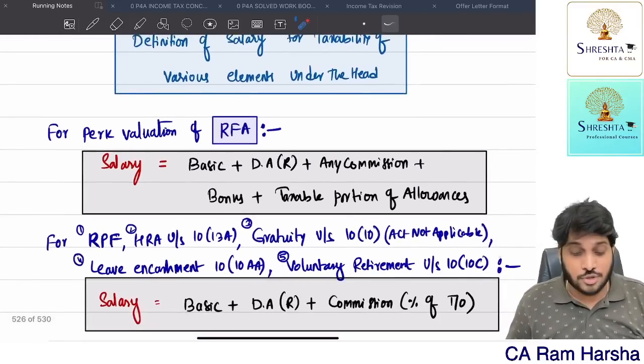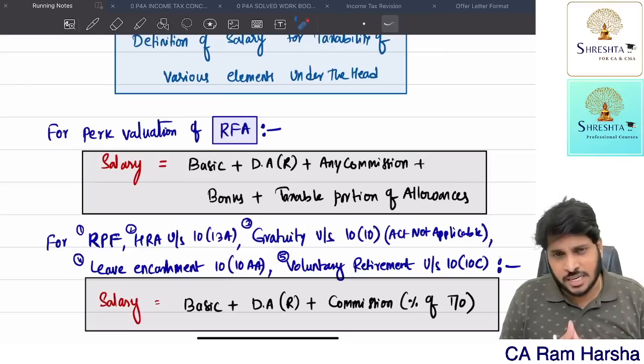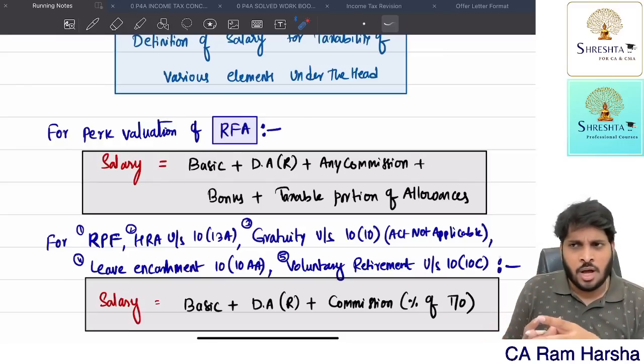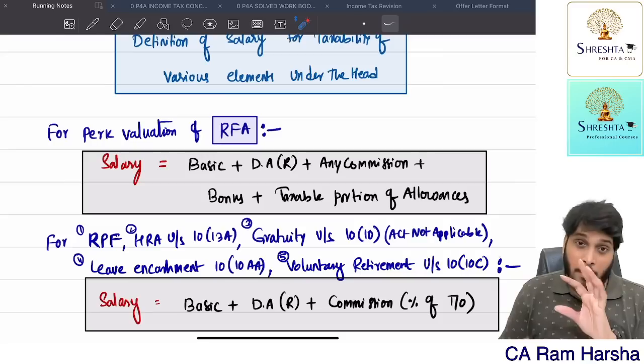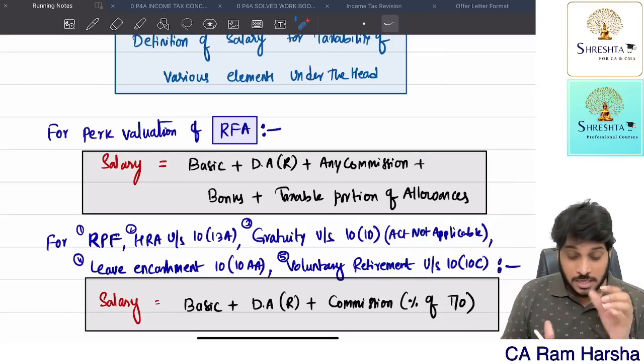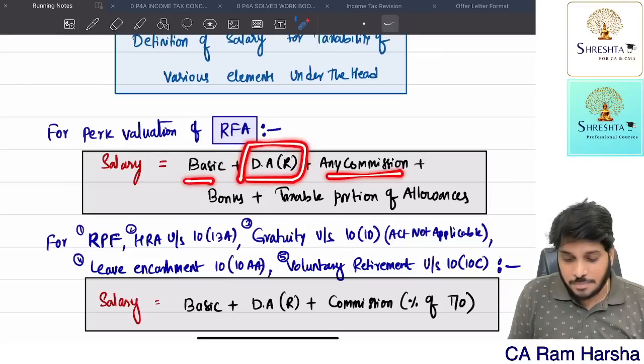Now suppose the employee was given rent-free accommodation facility. The company gave accommodation to the employee, so how much is the benefit value? The perquisite valuation rule says some percentage of salary. Salary means basic plus DA for retirement plus any commission, bonus, taxable portion of allowances.